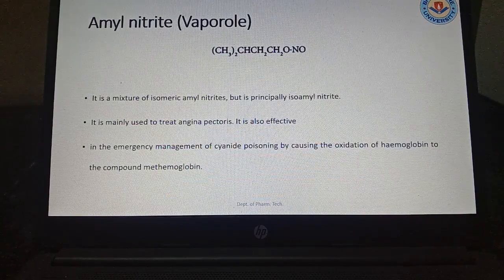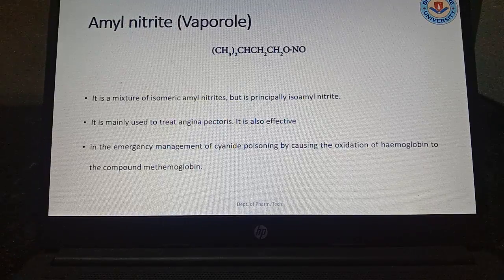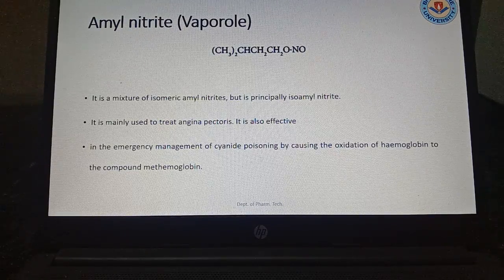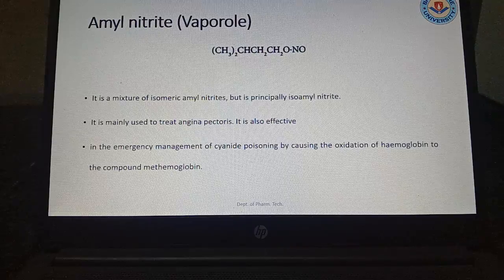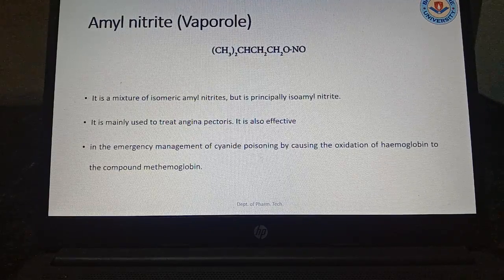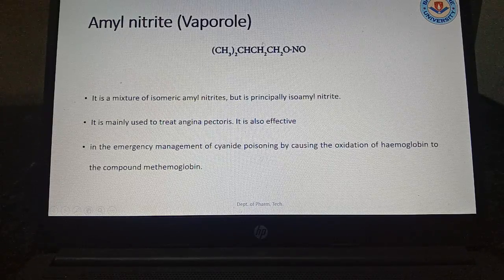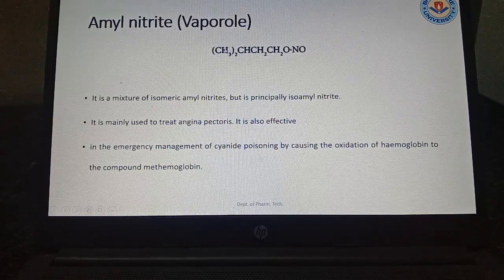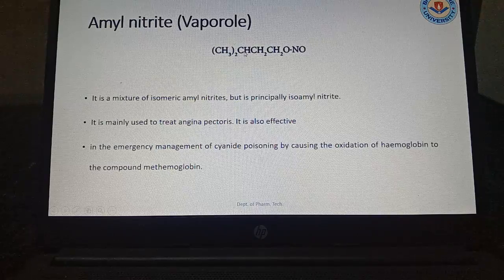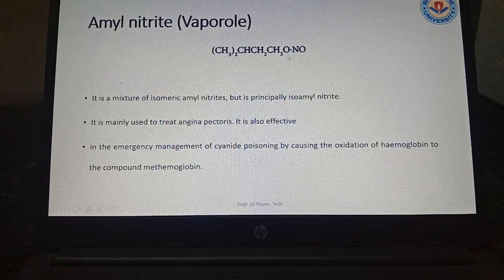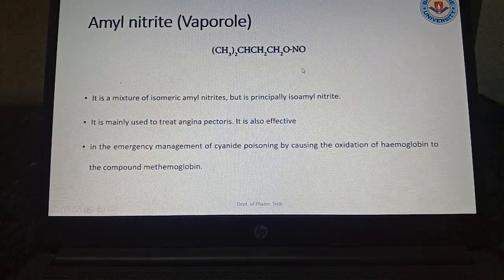Now coming to the first category, amyl nitrite, a vaporole. It is a mixture of isomeric amyl nitrites, but it is principally isoamyl nitrite. The iso group is there because at the second carbon one of the CH3 is substituted. Amyl because an oxygen group is there.